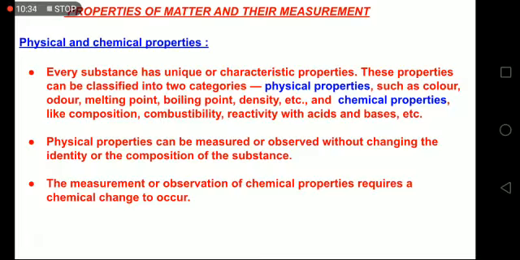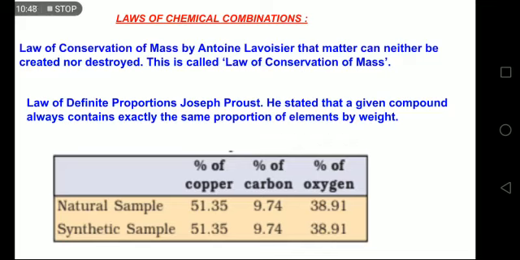Now this is the most important part of first chapter, laws of chemical combination. The first law is law of conservation of mass. As you write law of conservation of energy, it was given by Antoine Lavoisier. The name of the scientist is very important. We must know about it. And the statement of law is that matter can neither be created nor be destroyed. This is called law of conservation of mass.